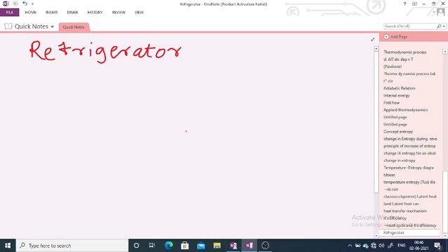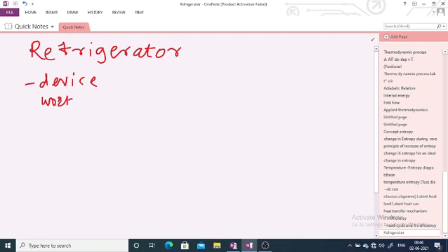So, dear students, we are going to learn about a new article, that is the refrigerator. We know there is a refrigerator in every home. There is a fridge. A fridge is nothing but a refrigerator. So, what is a refrigerator? A refrigerator is nothing but one of the devices. In this device, the working substance which is used is called a refrigerant.